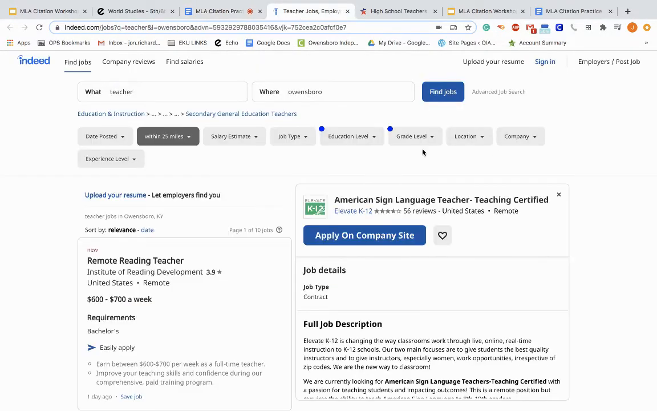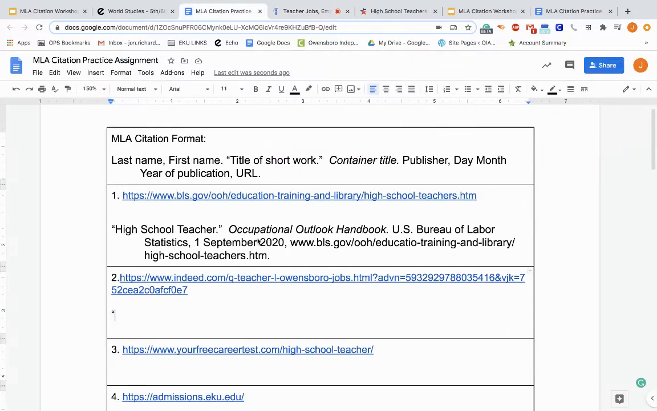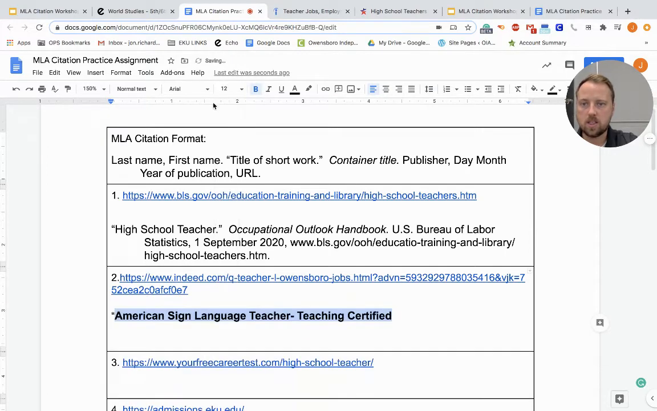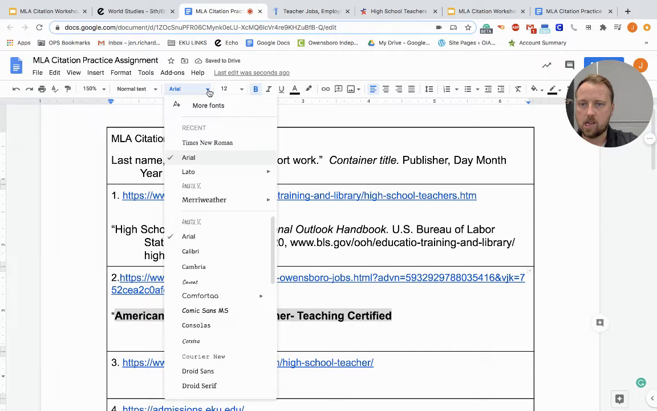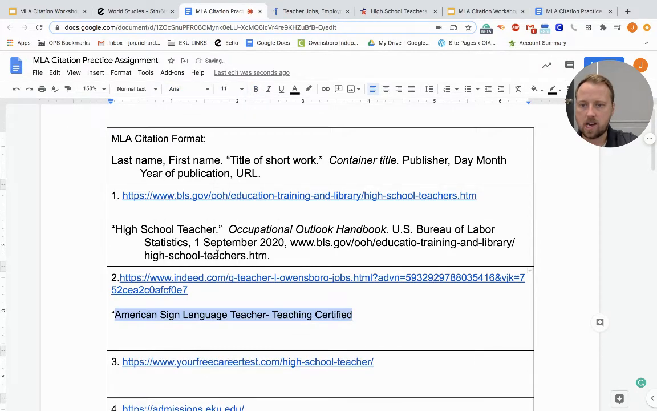short work. So I'm looking for that title of short work, and that is going to be this right here, American Sign Language Teacher, Teacher Certified. So that is mine. So I'm going to go ahead and just copy it. That's a little easier. That's okay if you copy and paste it. Now, here's my issue: it's going to come in looking like this. So I just need to reformat that to 12-point font and not bolded.